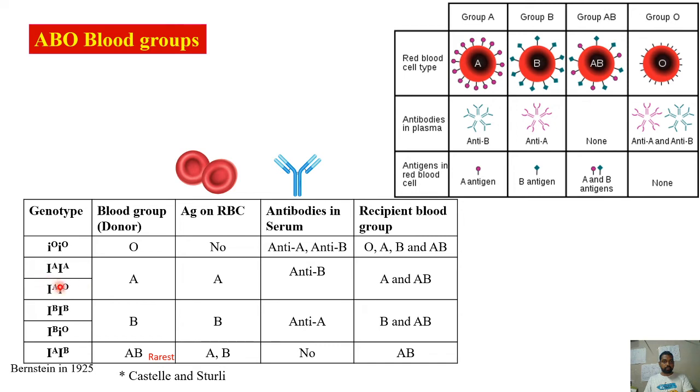So when it comes to IA IA and IA IO, both genotypes will have the same phenotype, that is A only. Now, with antigen A on the surface, the antibodies will be anti-B, and the person is able to donate blood to both A as well as AB. So this is how the blood transfusions, genotypes and phenotypes work. Among these, the AB blood group is the rarest, and it was observed by Castle and Sturley. The genotypes of the various blood groups were first found by Bernstein in 1925.